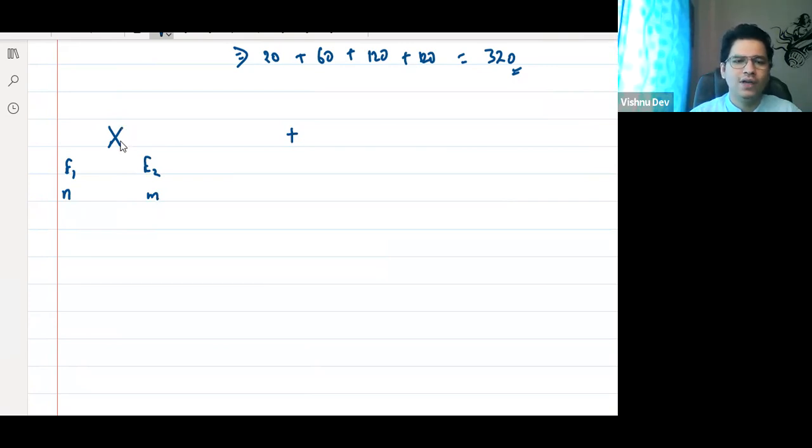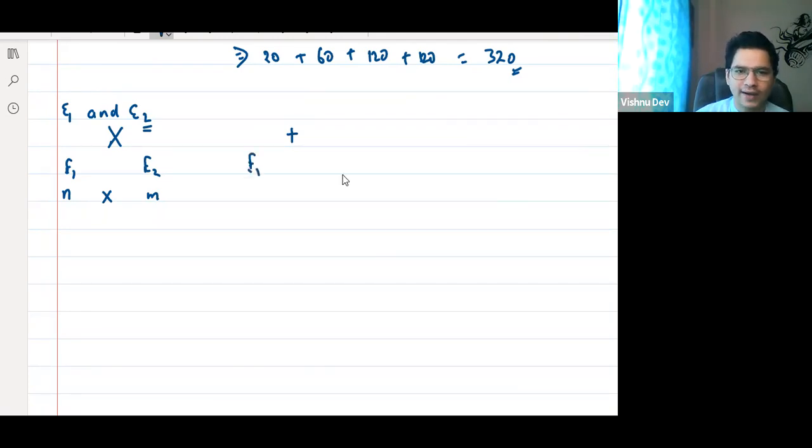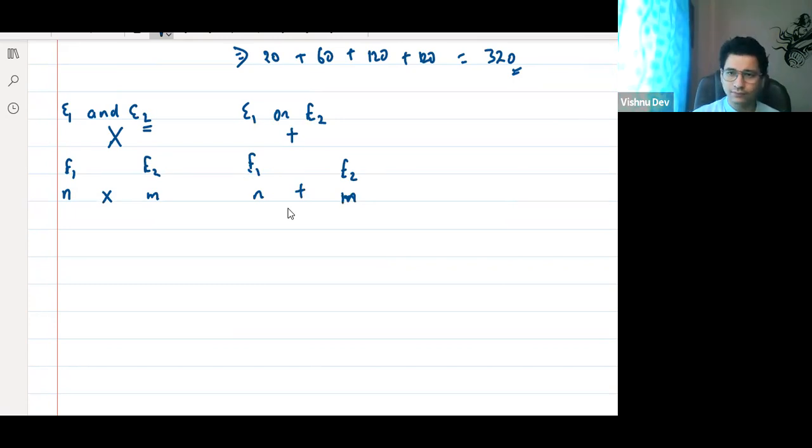So when we use the rule of multiplication, if both E1 and E2 occur, then we will use the rule of multiplication. Clear? Does everyone understand? And if it is the same thing, n ways, m ways, but E1 or E2 occurs, then it is the rule of addition. This is what we have studied. We have solved lots of problems based on this.